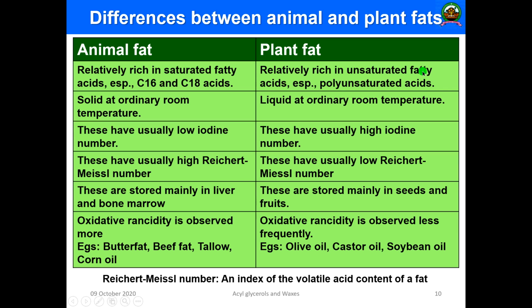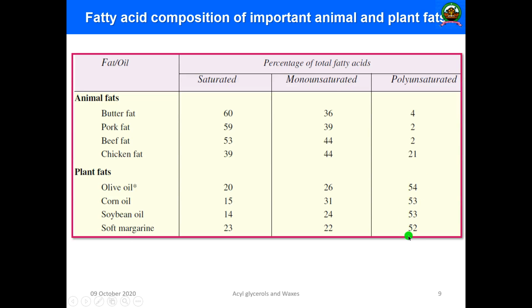Then what are the main differences between animal and plant fat? In this table you can see that animal fats are relatively rich in saturated fatty acid, as I said. Generally they have C16 and C18 residues, carbon number 16 and carbon number 18. But plant fat is relatively rich in unsaturated fatty acid, especially polyunsaturated fatty acid. Here you can see the percentage is very high in the case of plant fat.